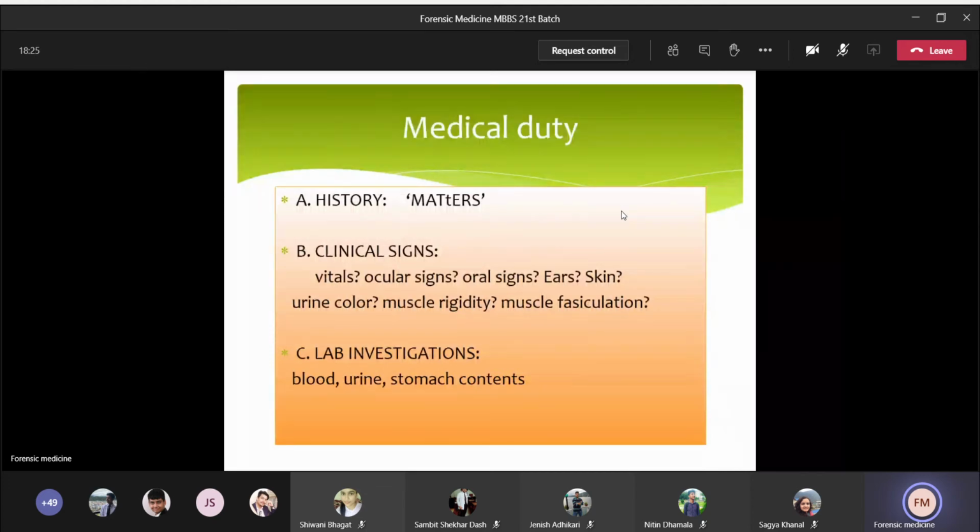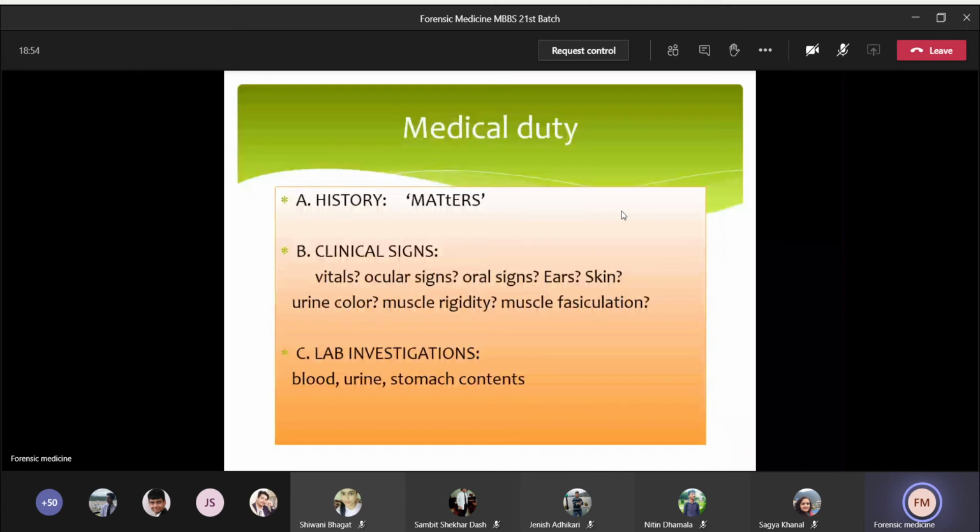And the second one is clinical signs. The first one is vital sign. You have to take the vital sign. Vital sign includes taking temperature, pulse, blood pressure, and respiratory rate. Ocular sign: look at the nature of the pupils, whether the pupil is dilated or constricted, if there is any congestion of the conjunctiva, or presence of nystagmus, diplopia, you have to note it down.